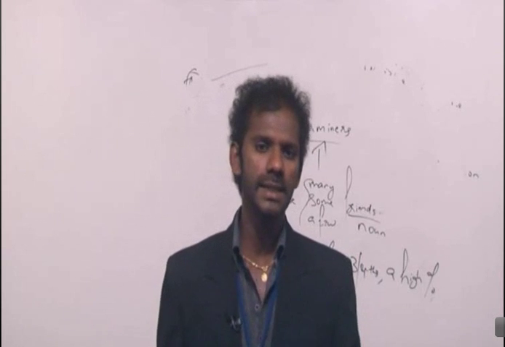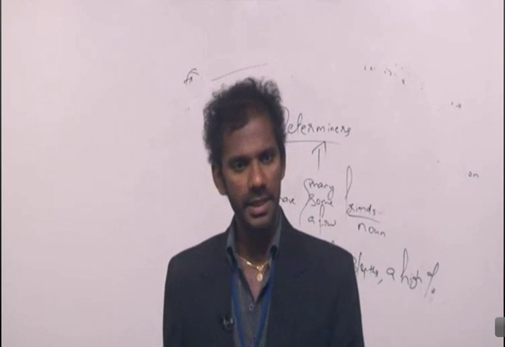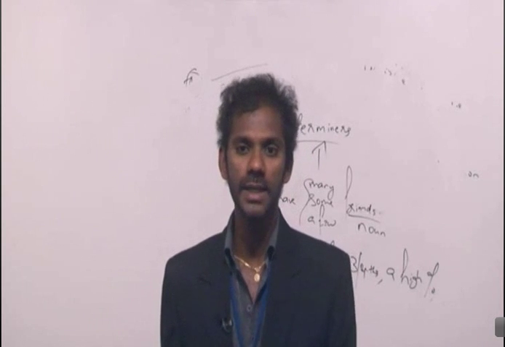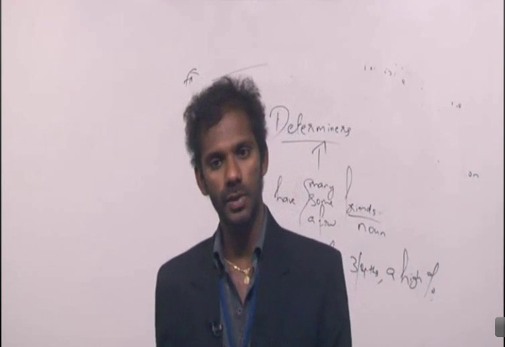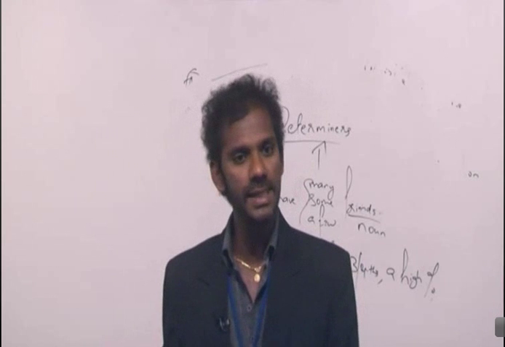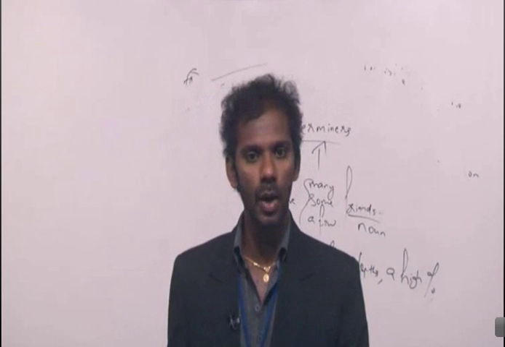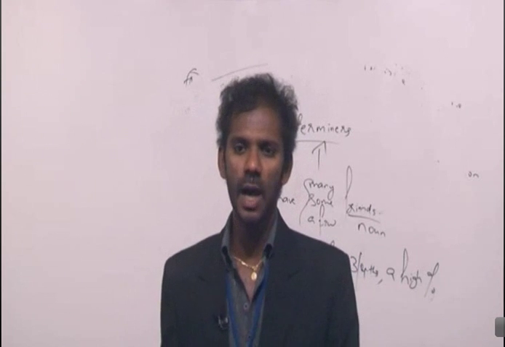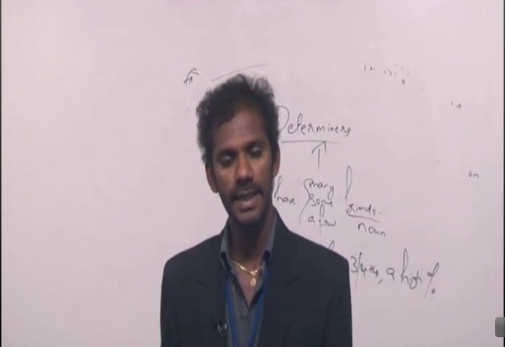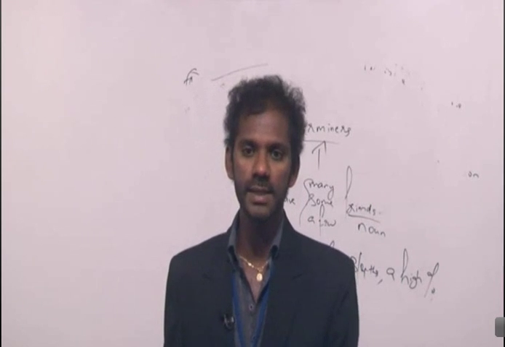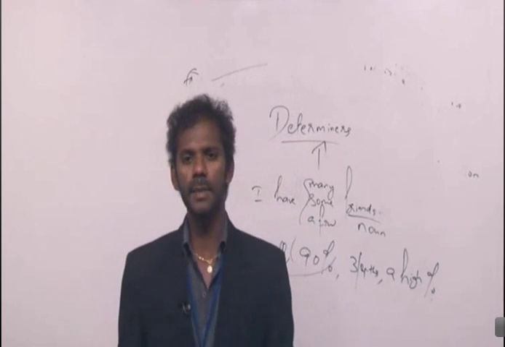Now, don't get confused with determiners. If you come across a determiner in a sentence, just forget about the determiner. I told you yesterday, subject and object can only be nouns or pronouns. Determiners are not nouns. Determiners are not pronouns. So there is no need for us to be concerned about determiners. You forget about determiners, focus only on the noun in the sentence. If the noun in the sentence is singular, the verb also must be singular. Similarly, if the noun in the sentence is plural, the verb also must be plural. Clear?